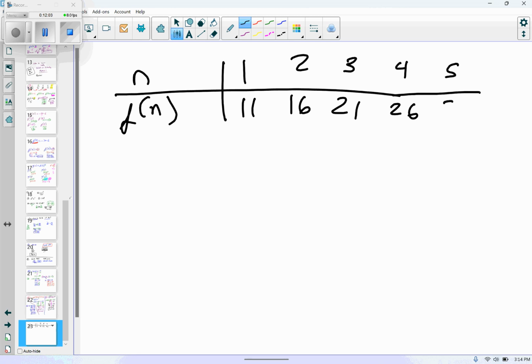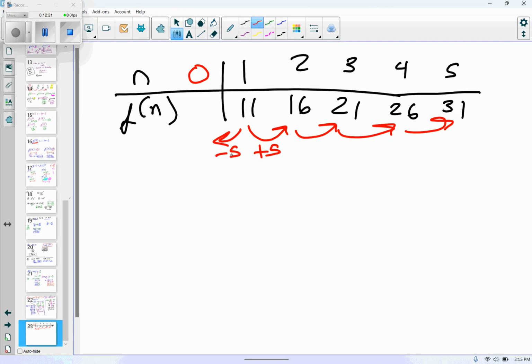That's true. All right. Item 1. Am I starting this sequence with 0 or 1? 1. So let's just kind of go real quickly. What am I doing to get to each of those? I'm adding 5. Okay, so if I want to get to the 0 term, I'd have to subtract 5. Agree? So what's my 0 term? 11 minus 5? 6?